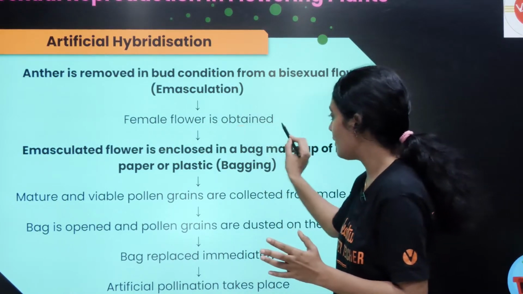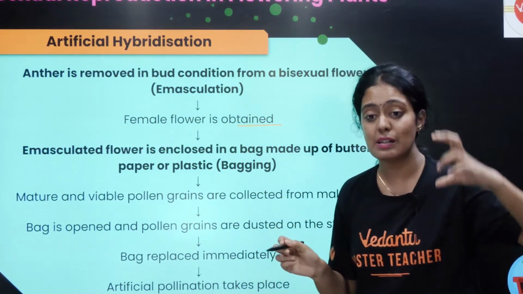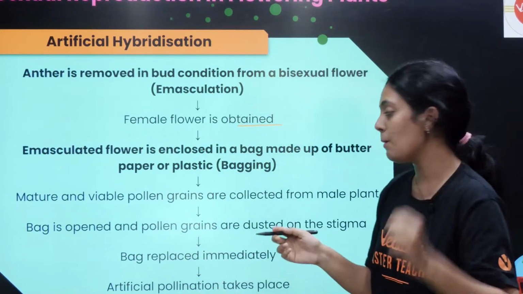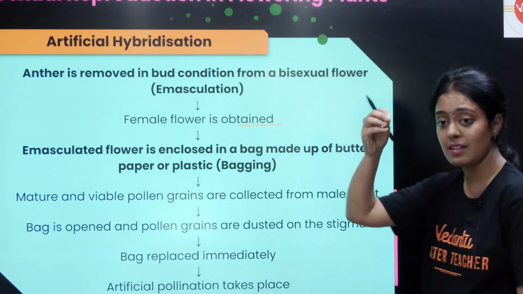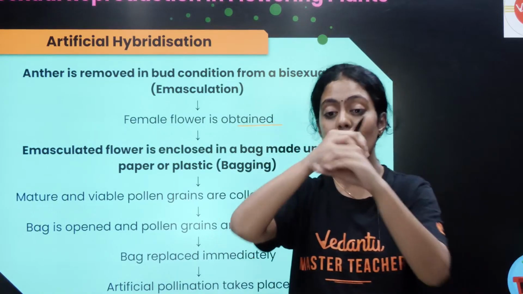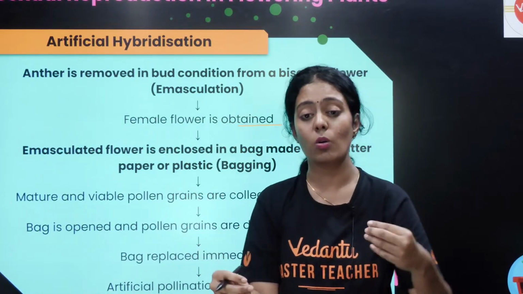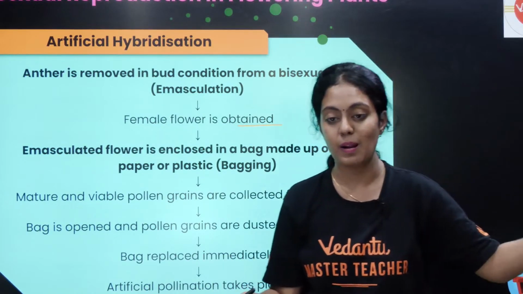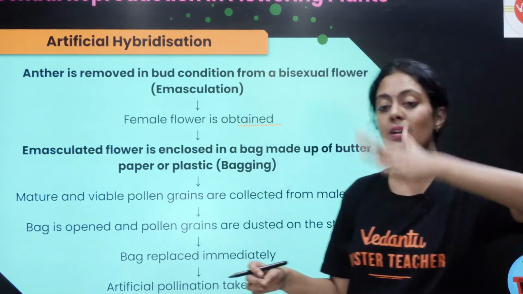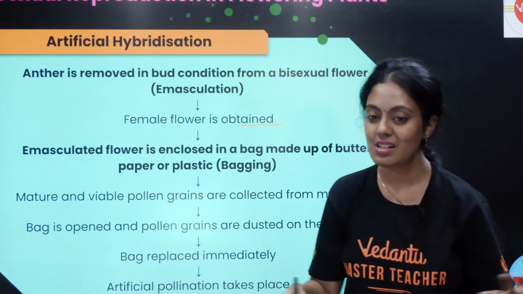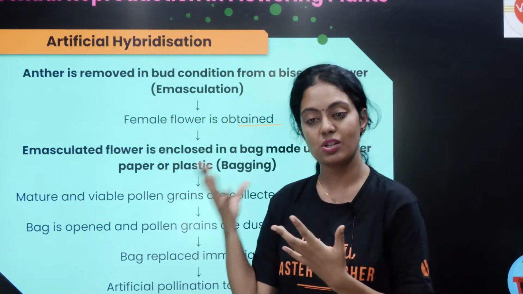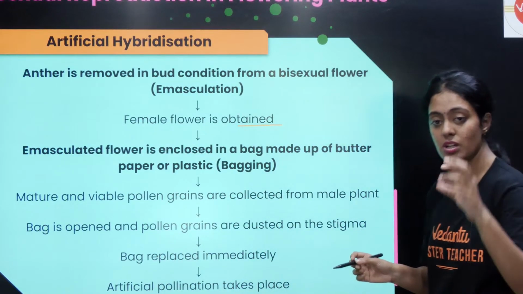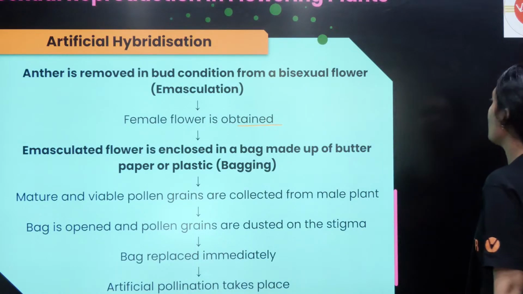You get the female flower, and now the emasculated flower is enclosed in a bag made up of butter paper or plastic. So once I remove the anther, I will cover it with a plastic bag. Then I will collect the pollen grain from my desired male plant and dust it. That will result in pollination, and then fertilization will take place. So this artificial hybridization is a very, very important question.